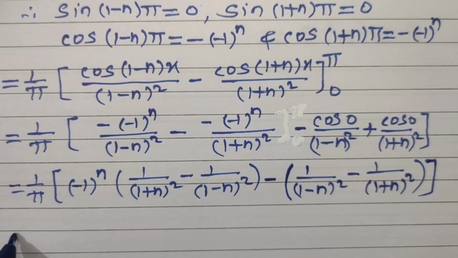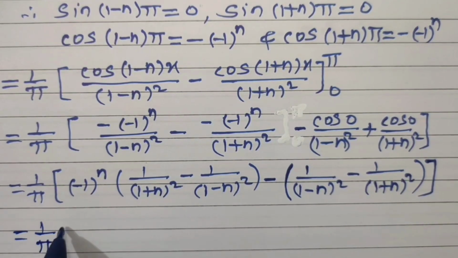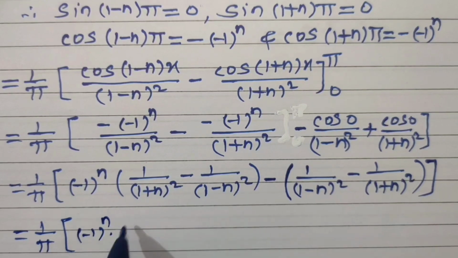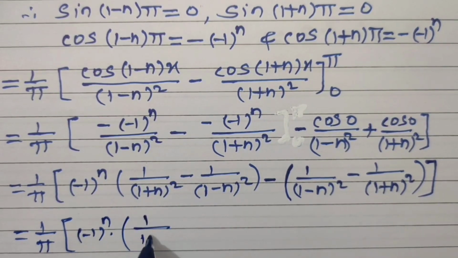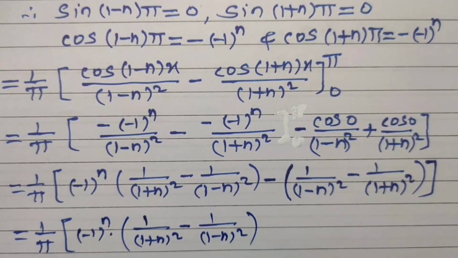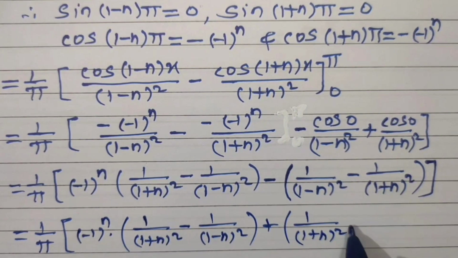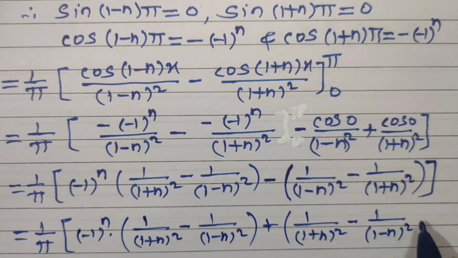Again rewriting the terms, 1 upon pi into bracket minus 1 to the power n. Keep this as it is, 1 upon 1 plus n its square minus 1 upon 1 minus n its square. Okay. Plus 1 upon 1 plus n its square, taking this term first, minus 1 upon 1 minus n square of this. Okay.